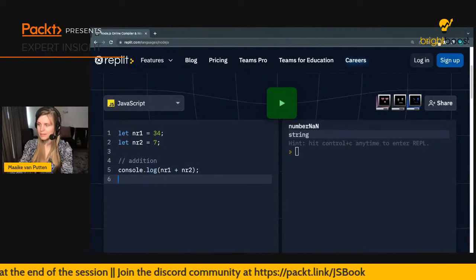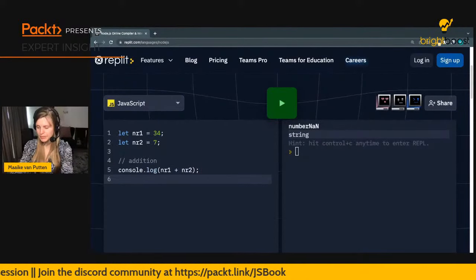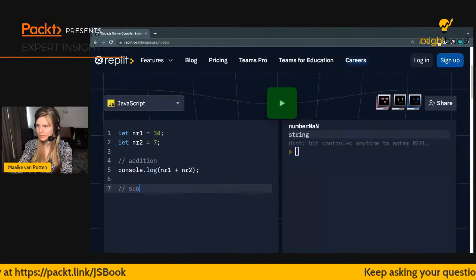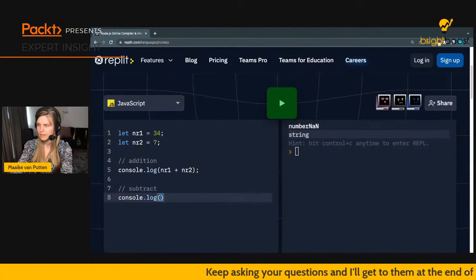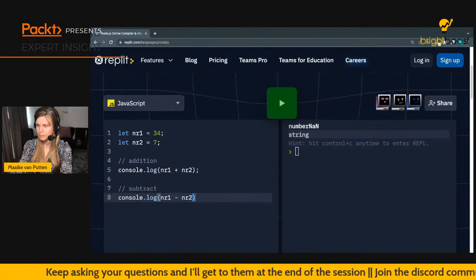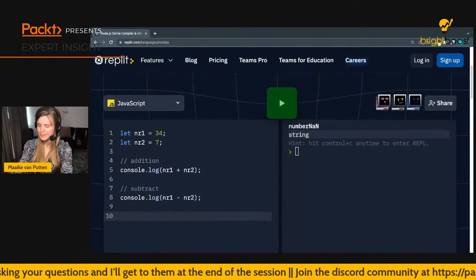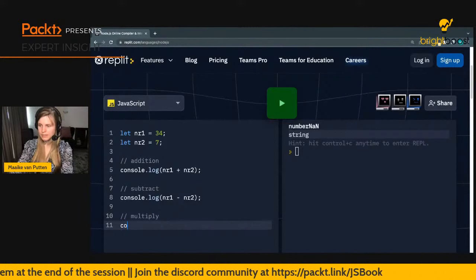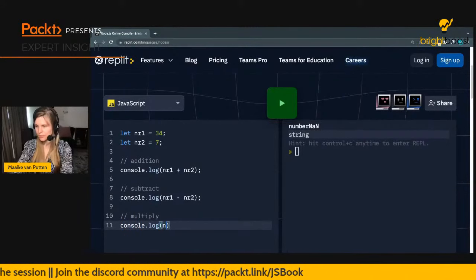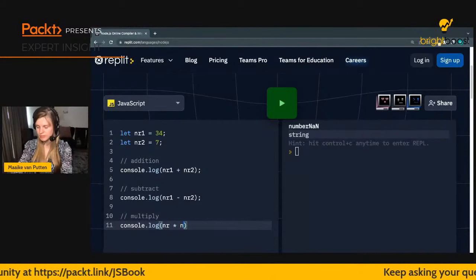This way, I can be adding the numbers, but I could also be subtracting them with the minus sign, for example. So let's just do that as well. You can multiply them. I think these are so far all quite straightforward, but there are going to be a few in a bit that are less straightforward.